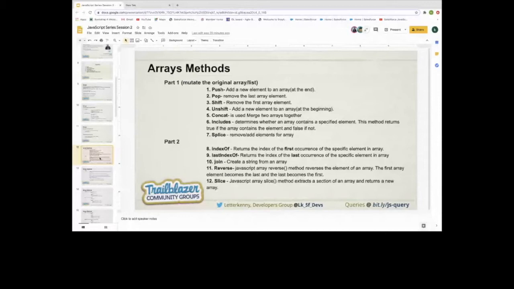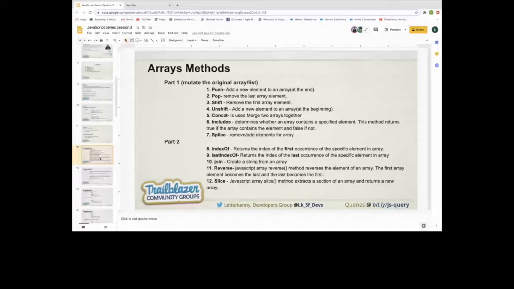In part 2, we have indexOf. Basically, indexOf checks for the first occurrence. Suppose we are passing a fixed value and we need to check whether it is available in the array or not, then we use indexOf, and it will return the index of the first element that matches the condition. And in the case of lastIndexOf, it returns the last value that matches the given condition.